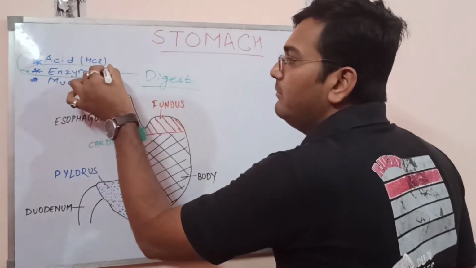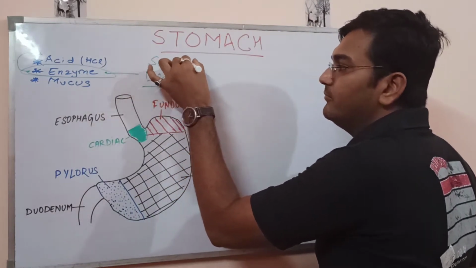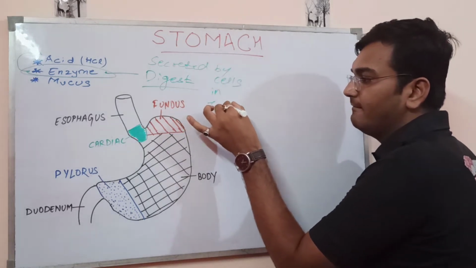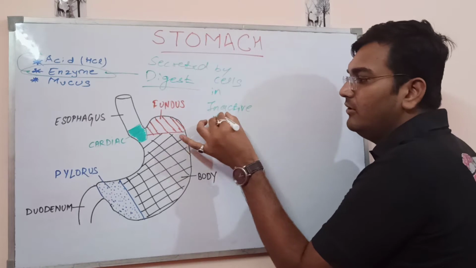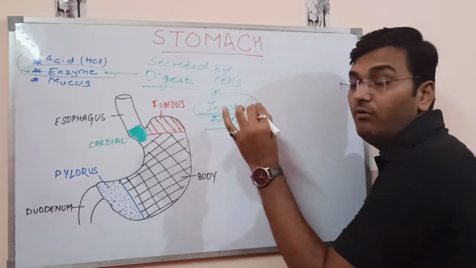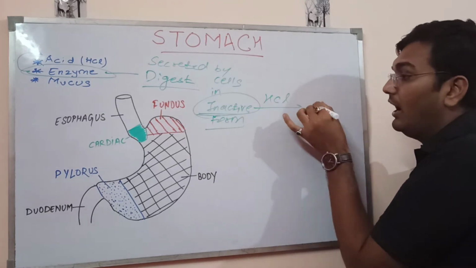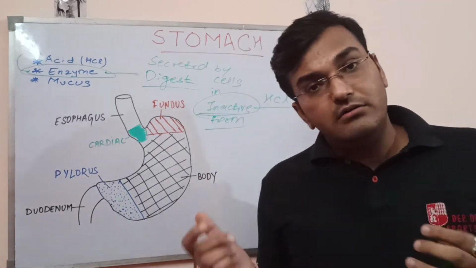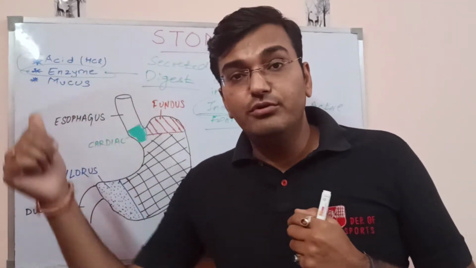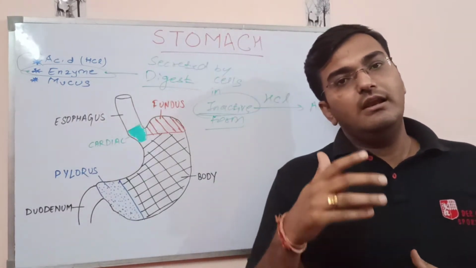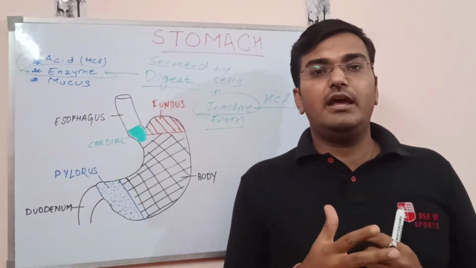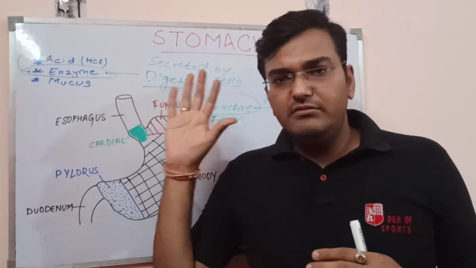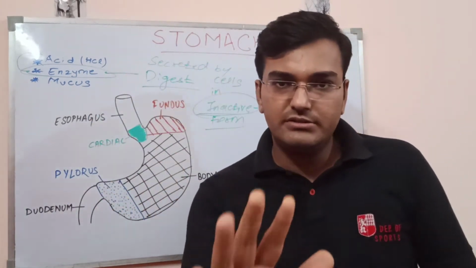It means this enzyme is secreted by the cells in inactive form, which will get converted into its active form in the presence of hydrochloric acid, that is the acidic medium. Now the third is the presence of mucus. It would prevent the layers of the stomach from any attack of this acid. Okay, now we are very clear about the functioning of the stomach.